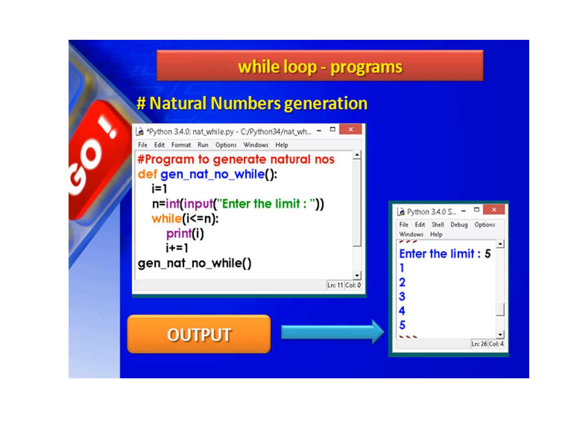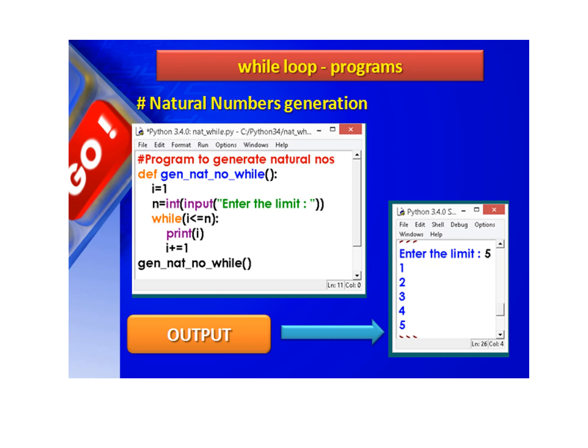Here is an example that shows how to generate natural numbers using a while loop. If you want to display the natural numbers, for example 1 to 10, then 10 times we would have to write the same set of instructions for displaying the numbers. In order to overcome this repetition problem, we can write the code once and put it inside the loop. So in this example, we are writing this code using a while loop.